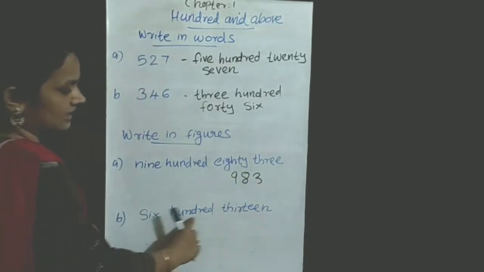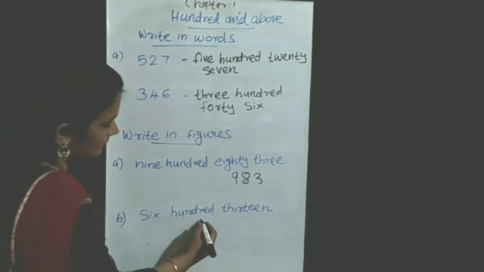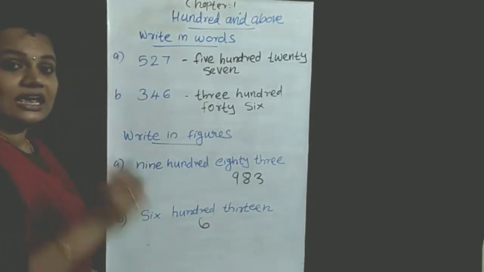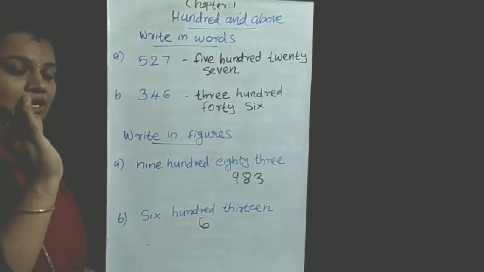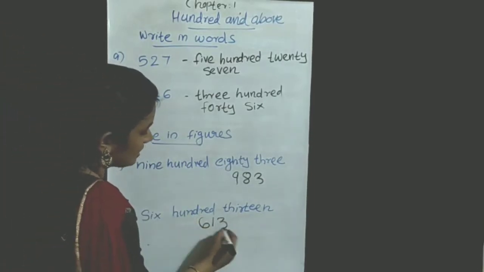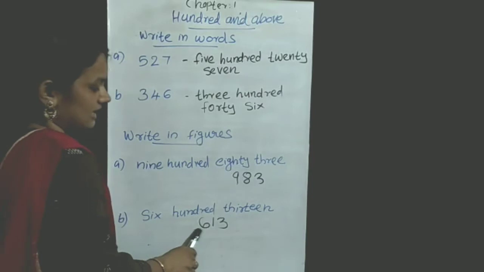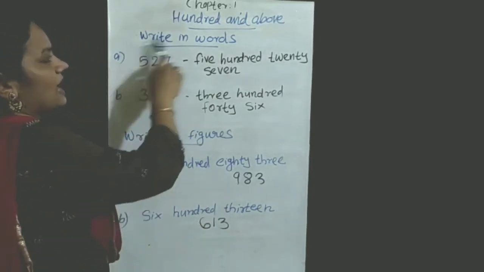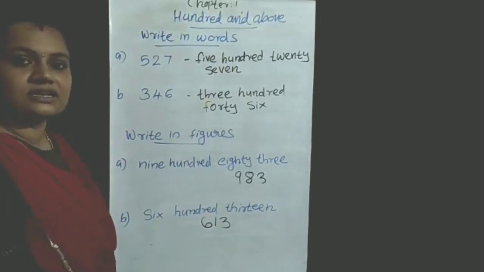630. 600. First of all, you write 6. 13. How to write 13? 11, 12, 13. Okay, so 1, 3. Then how to read this? 613. So, we can discuss now the writing words and writing figures.